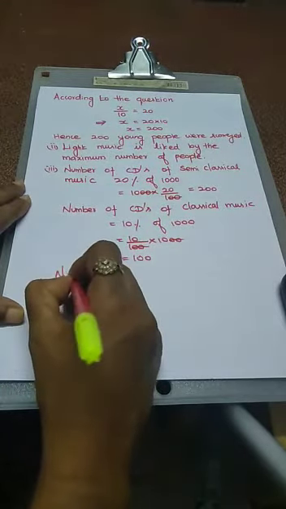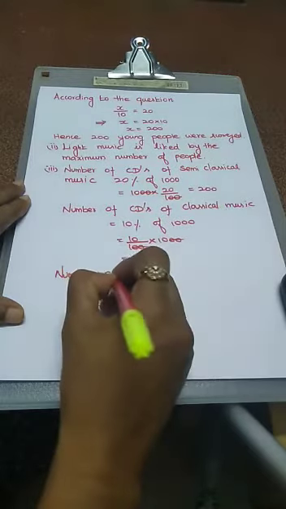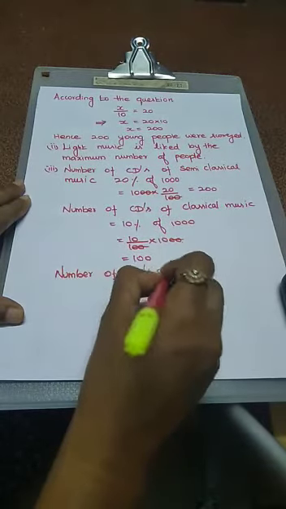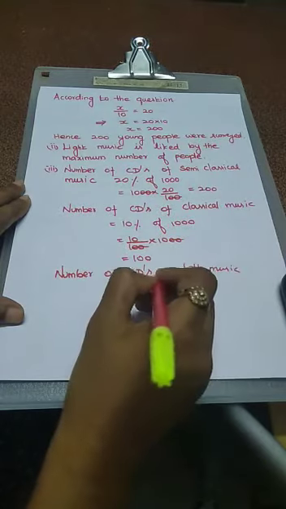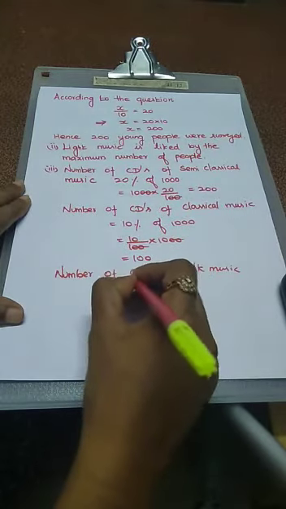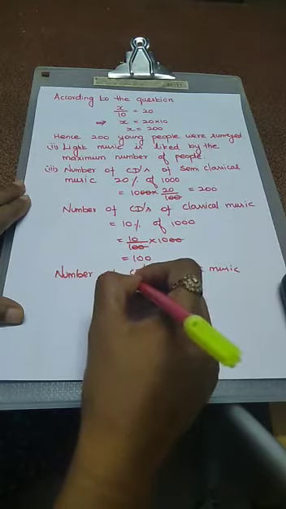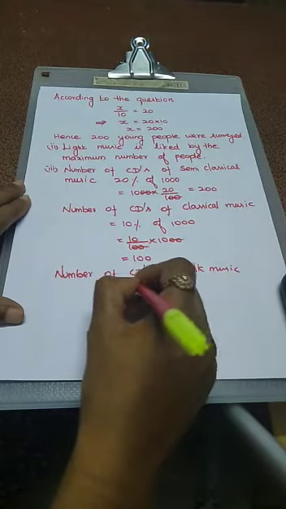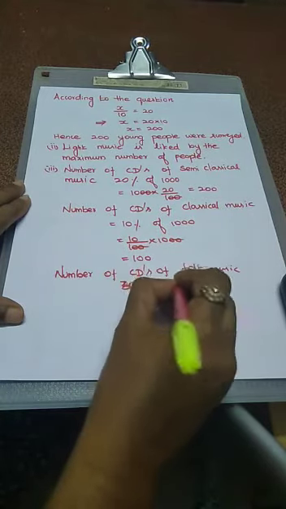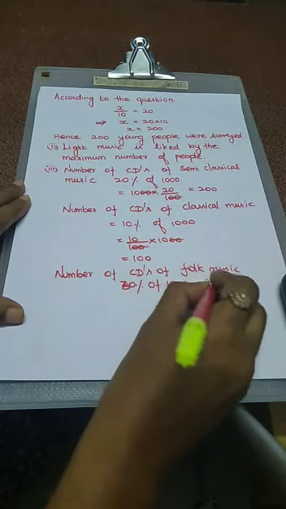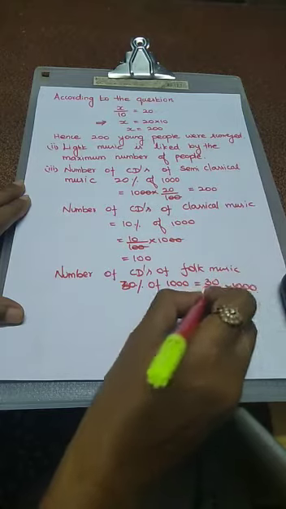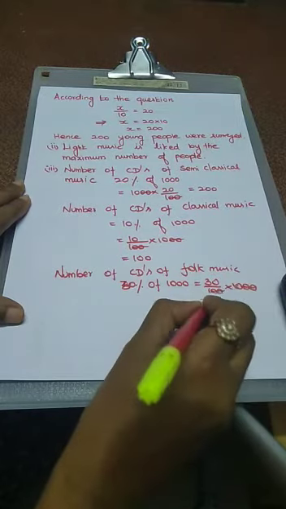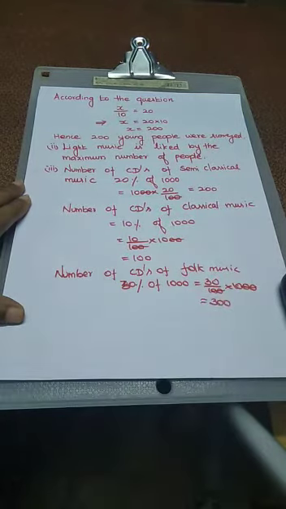Next we calculate the number of CDs of folk music. Folk music is 30%. So 30% of 1000. Mention it: 30 by 100 into 1000. Again the zeros cancel, so the answer is 300. So folk music is 300.